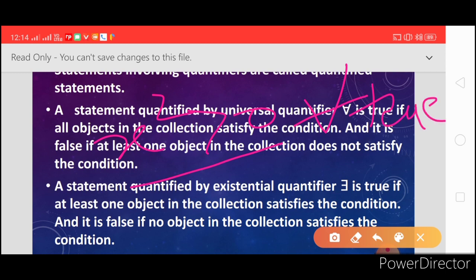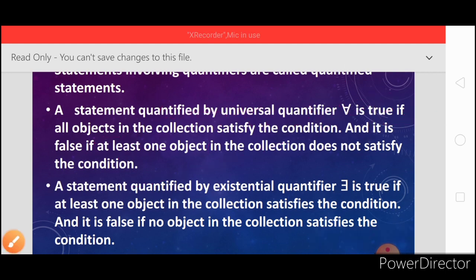Just simply remember, the existential quantifier is true if at least one element satisfies the given condition, and the universal quantifier is true when all the elements of the set satisfy the given condition. Existential means for some, and universal means for all. Just simple tricks.